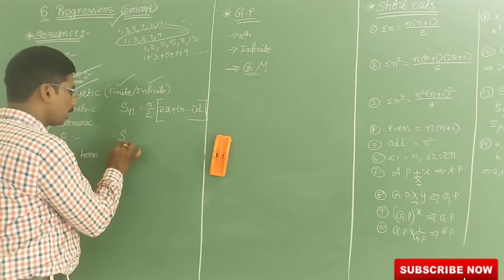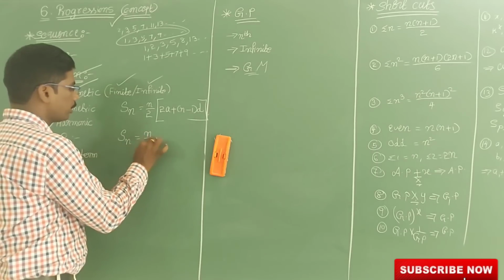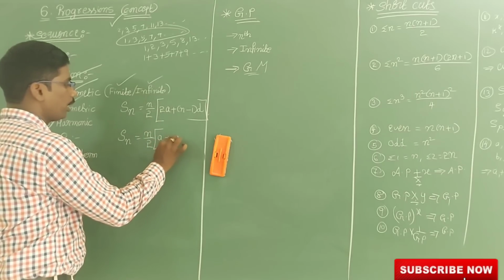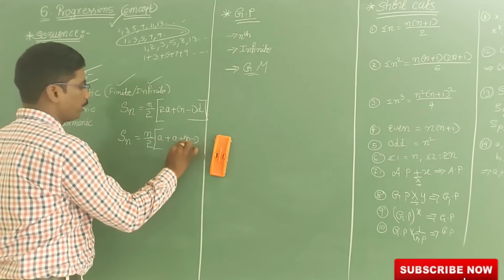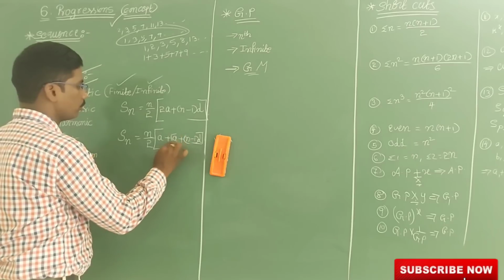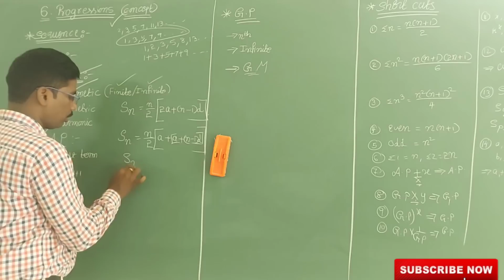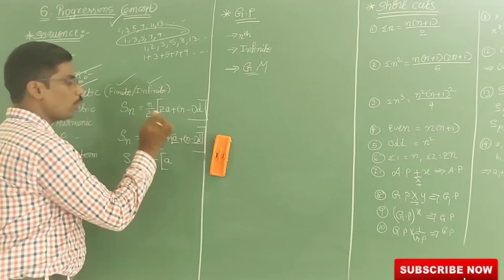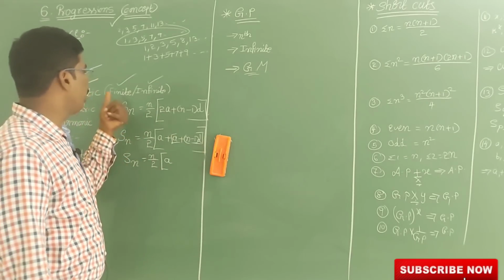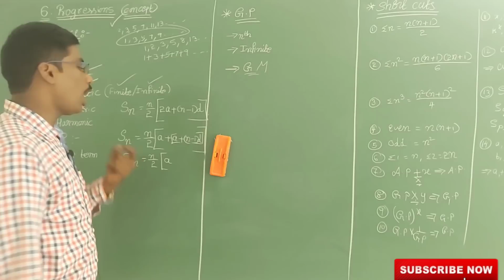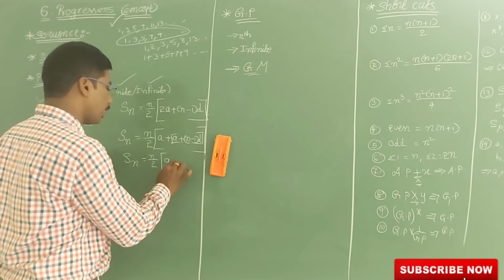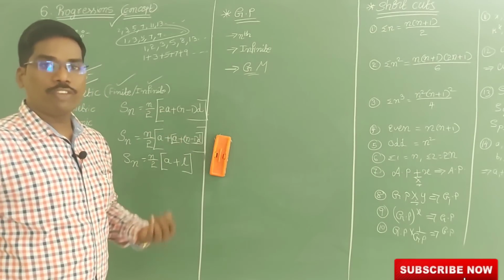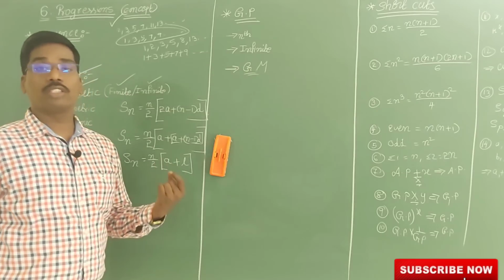Now this can be written as A plus A plus n minus 1 into D. So Sn is equal to n by 2 into A plus the last term, because we are taking a finite progression. The last term, starting letter L, so I can take plus L. If you know the first term and the last term, we can find the sum very easily.